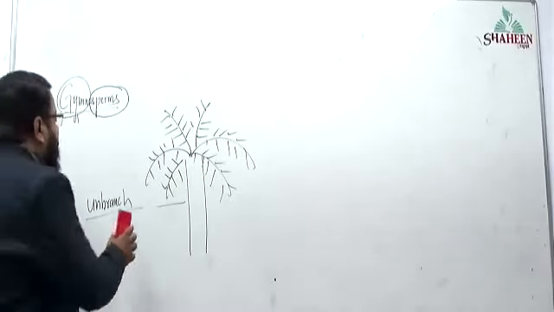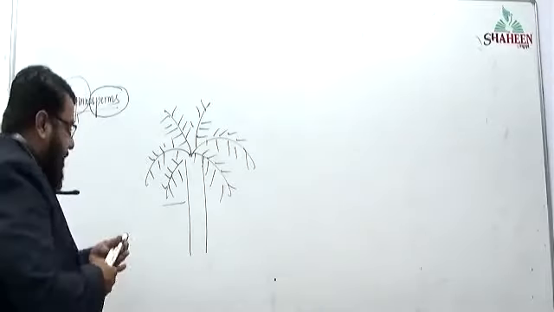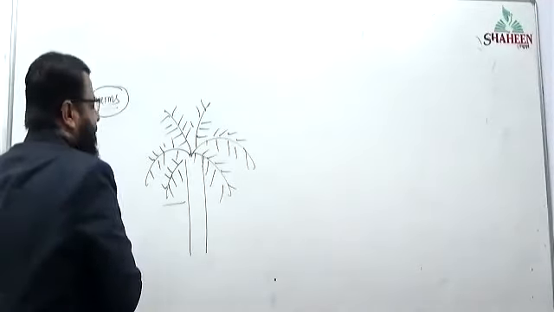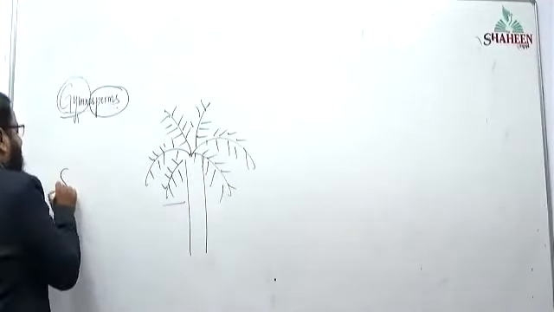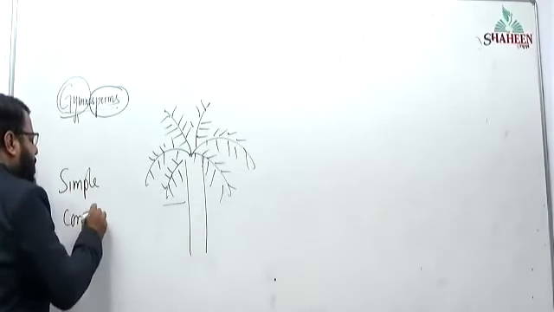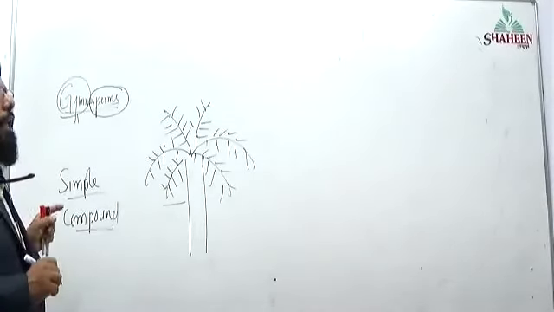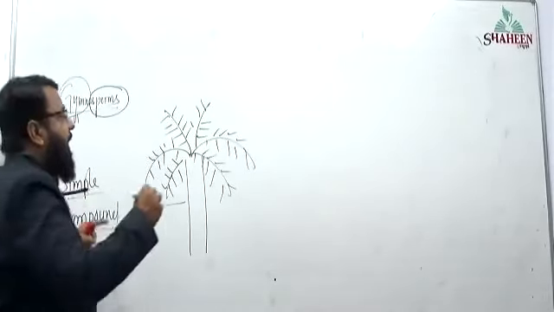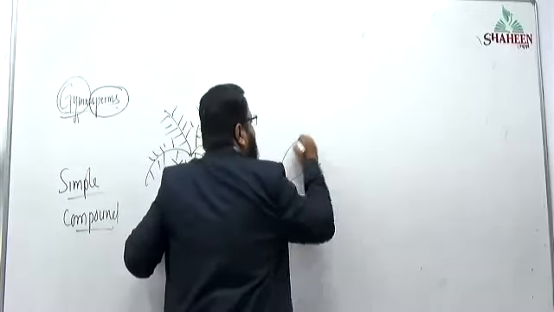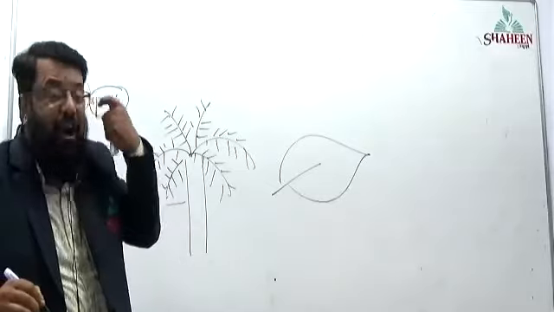Now it comes to the leaf. We have both types of leaf: one is simple leaf and the other is compound leaf. Both the leaves are found. A simple leaf has only one leaf lamina, that is entire, not dissected.